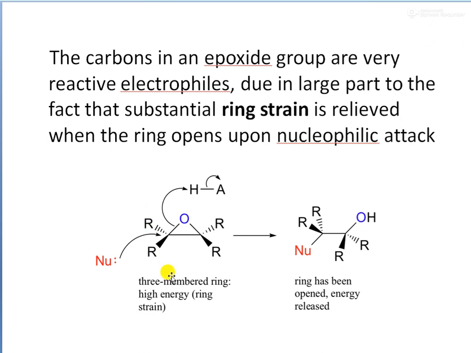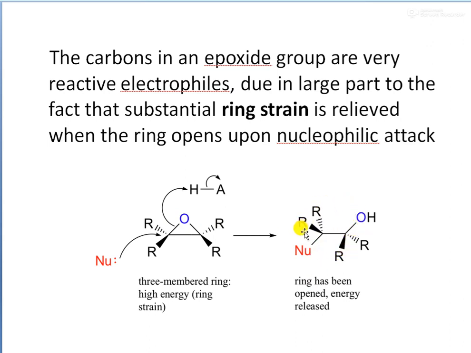So we can see the structure here. This is the structure of epoxide, and a nucleophile is coming to attack the carbon atom in the ring, and consequently there will be a breakage of the C-O bond here, and this ring will be opened and the ring strain will be relieved in this structure.